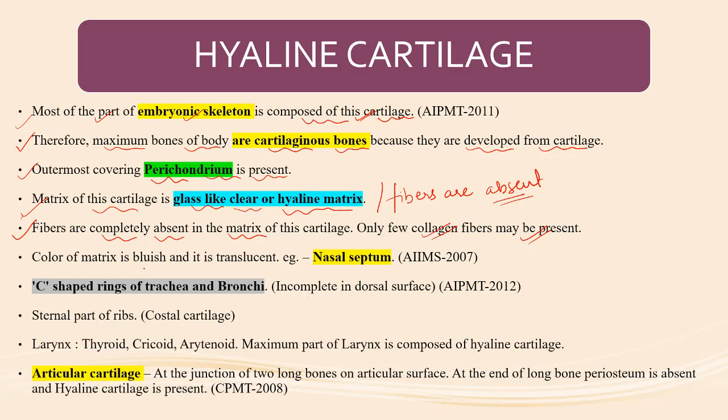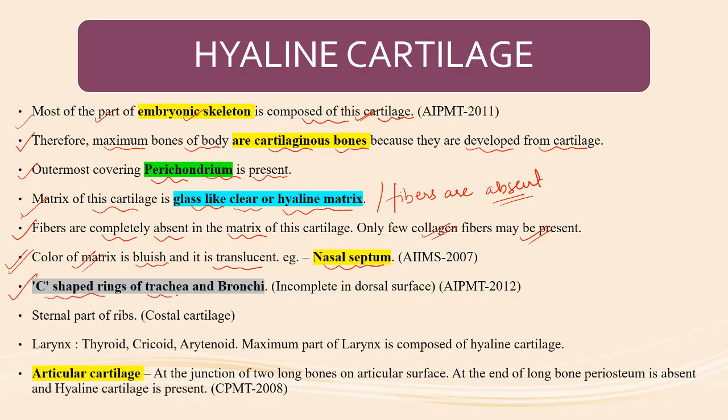Now coming to the next point: the color of the matrix is bluish and it is translucent. Please remember this term for hyaline cartilage: the color of the matrix is bluish and it is translucent. Example, nasal septum. The nasal septum is made up of hyaline cartilage.